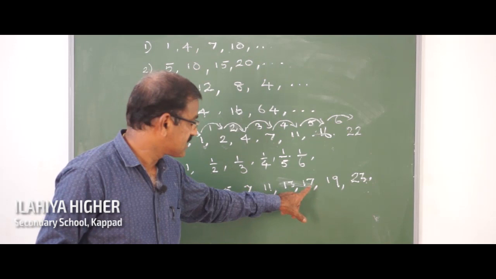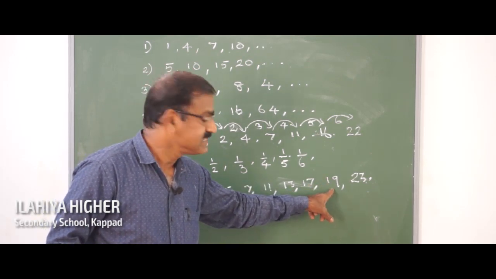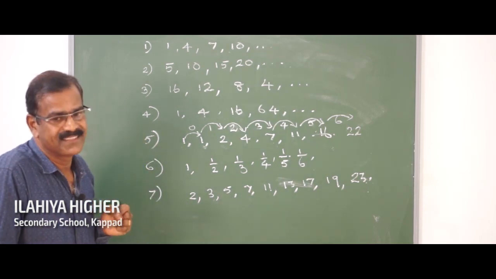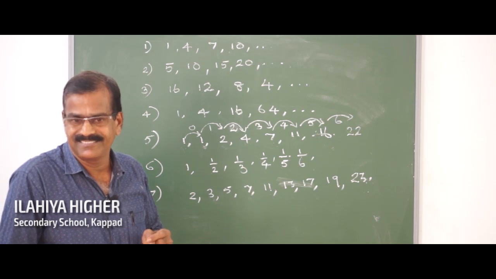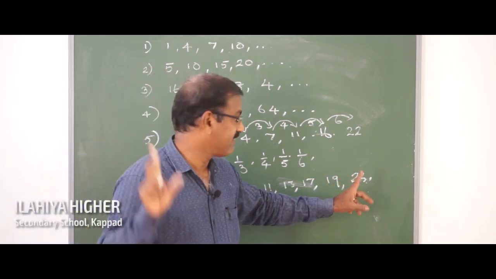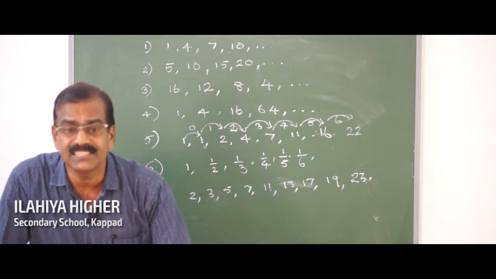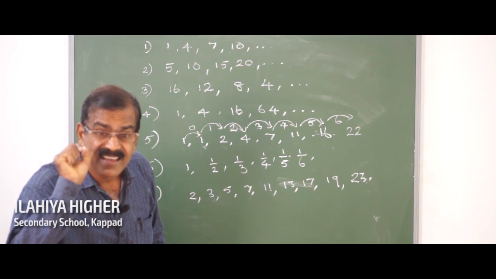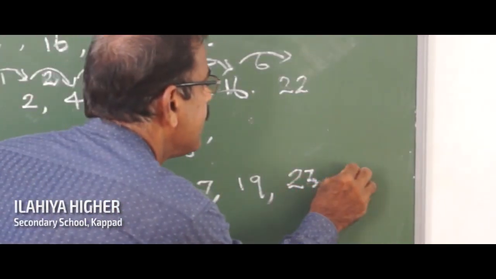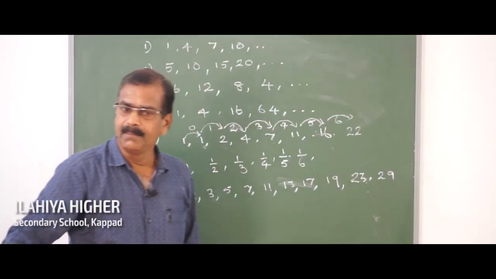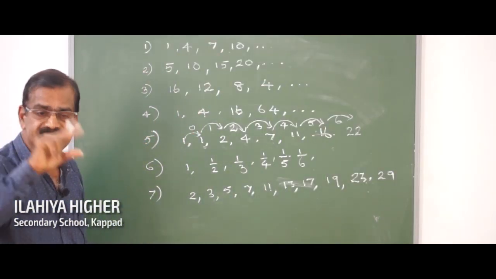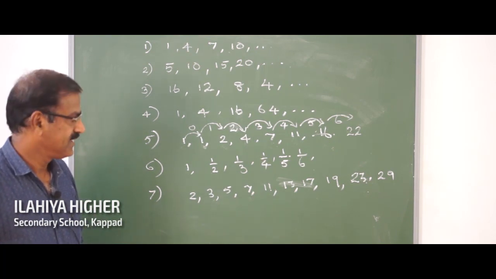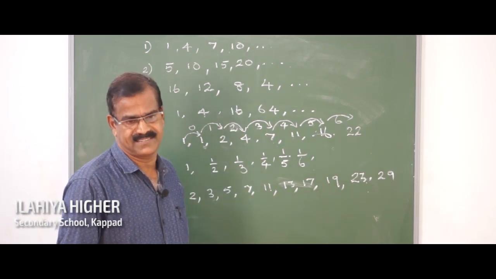Then 13, 17, 19, then 21 is not a prime number. Why? Because 7 threes are 21. Then 22, never. 23, the next number is 29, because 27 is not a prime number. 3 nines are 27. So all these are sequences.